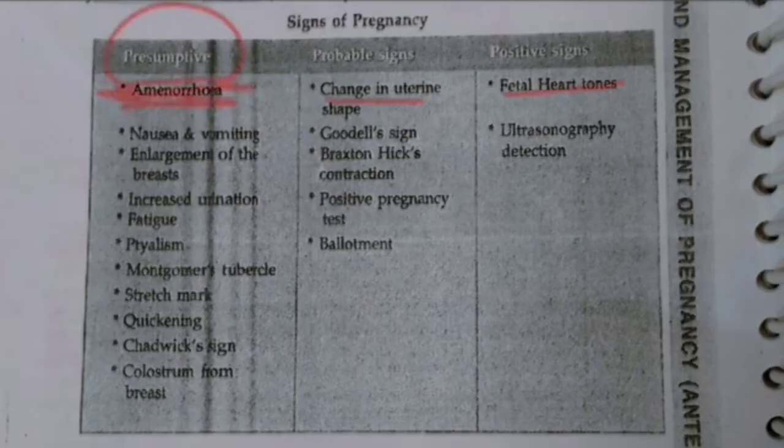The subjective data is the complaint that we receive from the patient. At the time of pregnancy, the patient does experience some kind of signs and symptoms like vomiting, nausea and all, and those complaints are nothing but preconceptive signs. Next, what is probable sign? When the patient comes to the hospital, the doctor examines the patient, right?